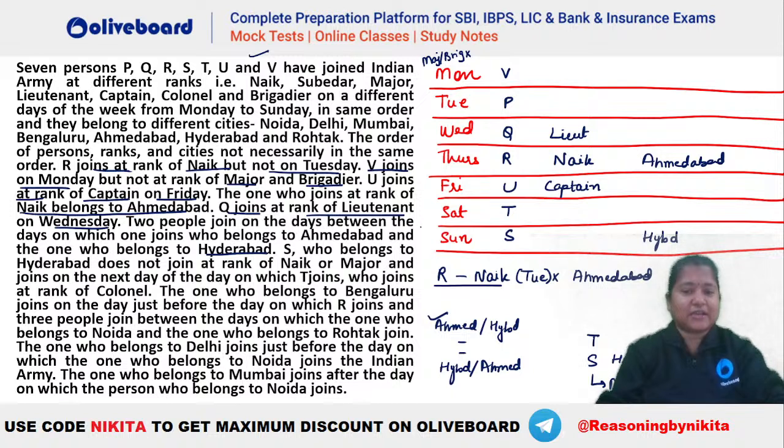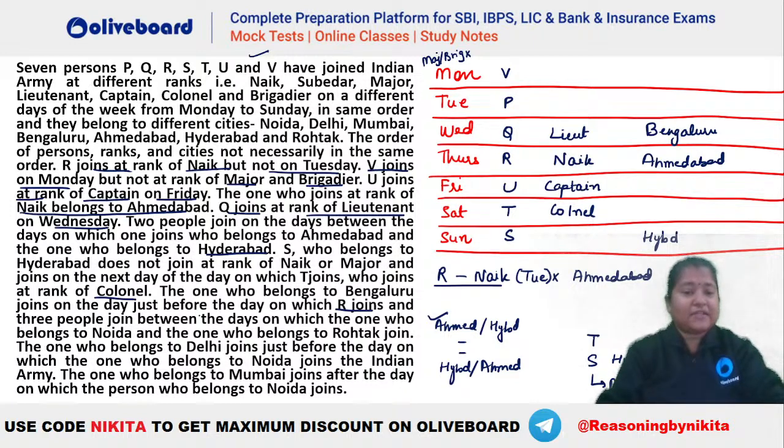Okay, so let's check it out. उसके बाद देखो what is given here. Then T who joins at the rank of colonel. So T has to join at the rank of colonel. So you can see this will be your colonel. ठीक है, ये हो गया. The one who belongs to Bengaluru is just before the day on which R joins. So Bengaluru will be here. Okay, immediately before R. So Bengaluru is here, done. Okay, so this is all direct information, guys. Nothing that is very tricky in here. You just have to match the information given in here.